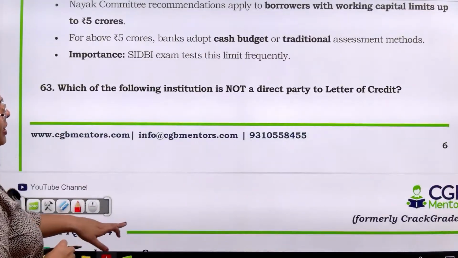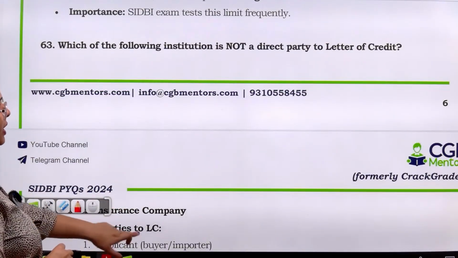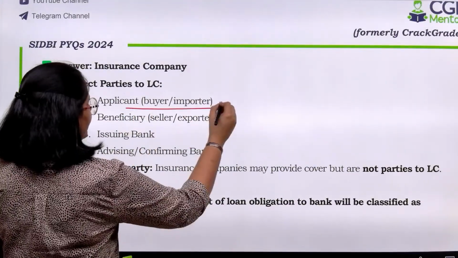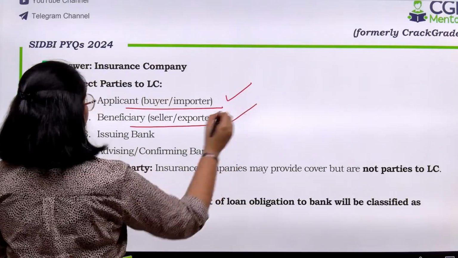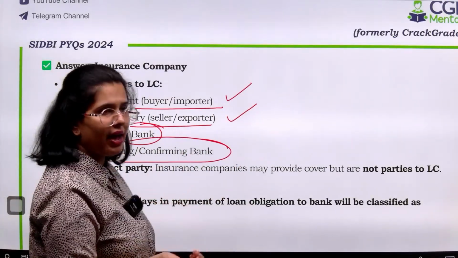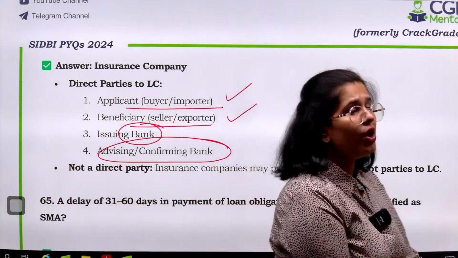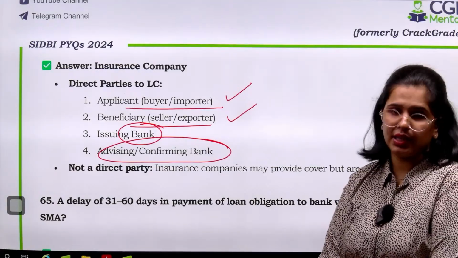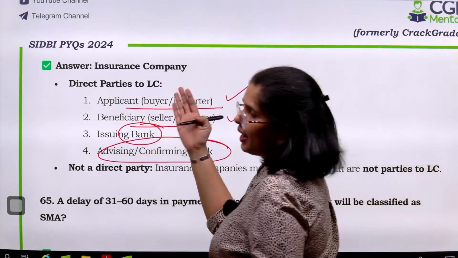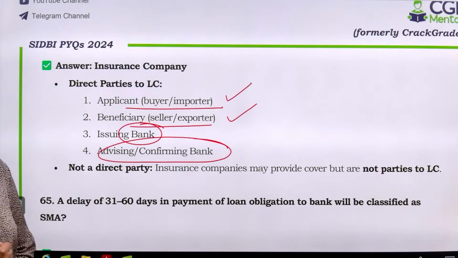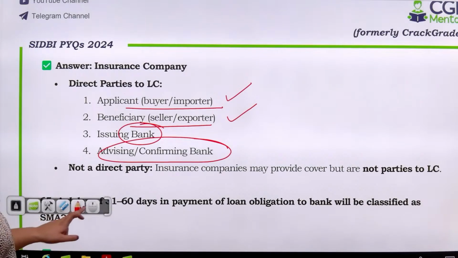Now which of the following institution is not a direct party to letter of credit? देखो letter of credit की direct parties कौन सी होती हैं? Buyer या importer, seller या exporter, the issuing bank, advising or confirming bank. This is what we have read in the letter of credit document also. We have not talked about insurance company as a direct party. ठीक है, insurance company यहाँ पे direct या primary party के role में नहीं आती है. That is why it's not a direct party. Insurance companies may provide a cover, but they are not a direct party to the letter of credit.